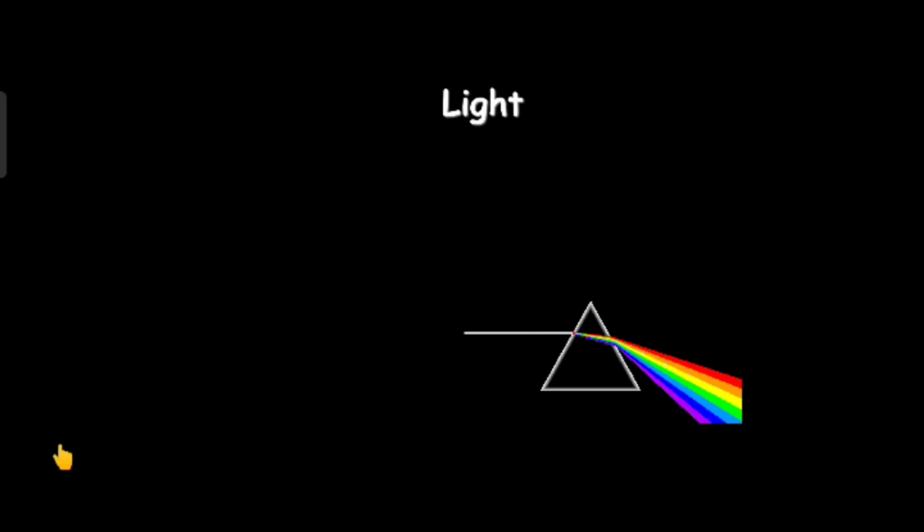Good morning, students. Let us see what is light. First of all, we will see properties of light. Then reflection, then colors.